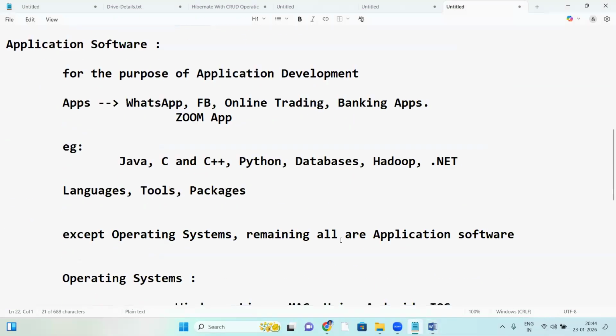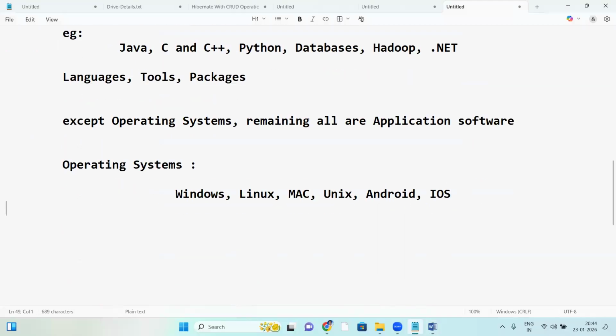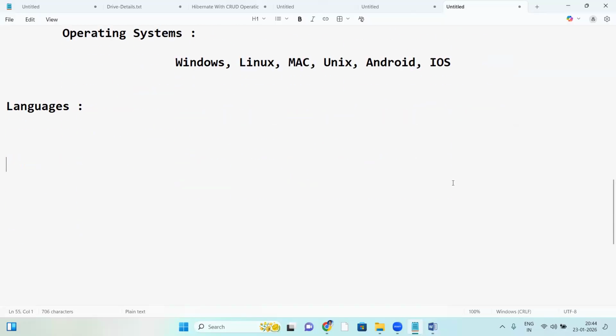Now let us talk about languages. There are two things in software. First one, computer understandable language.